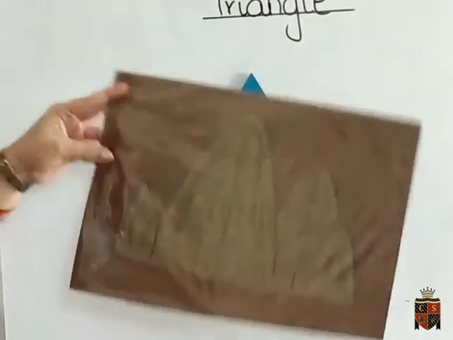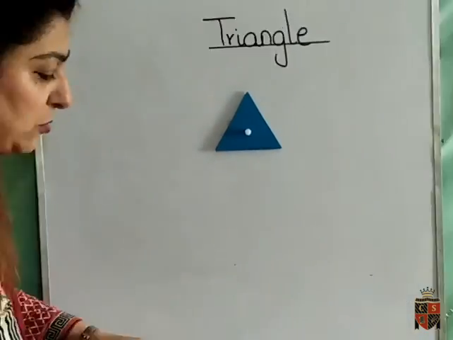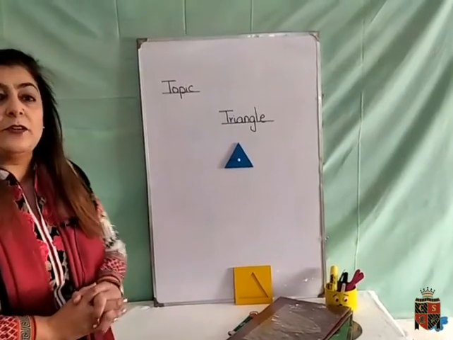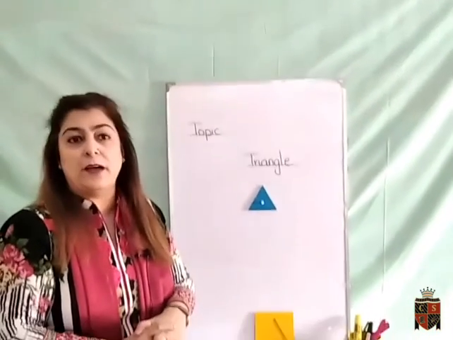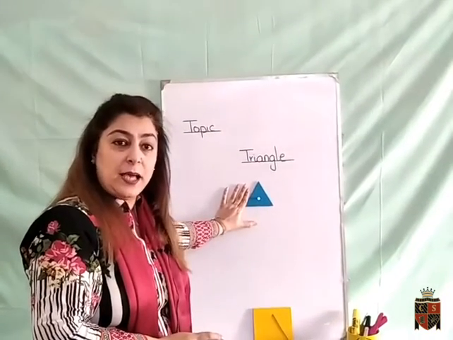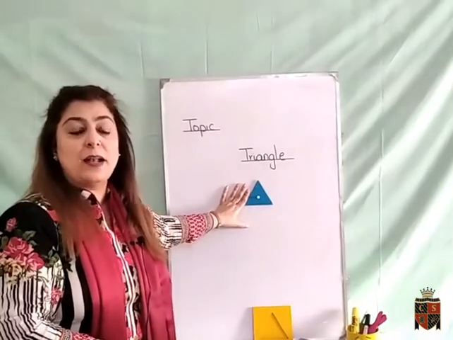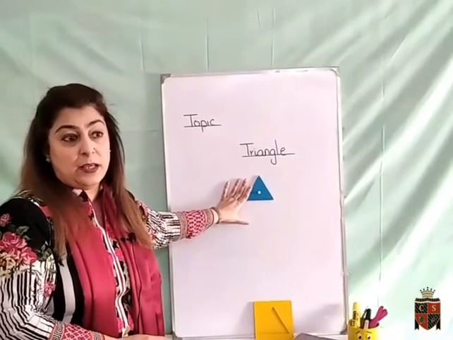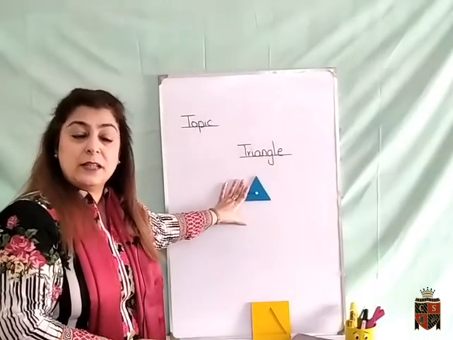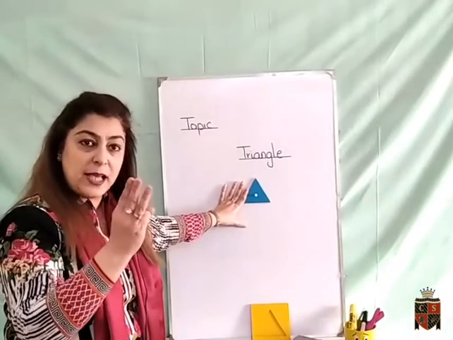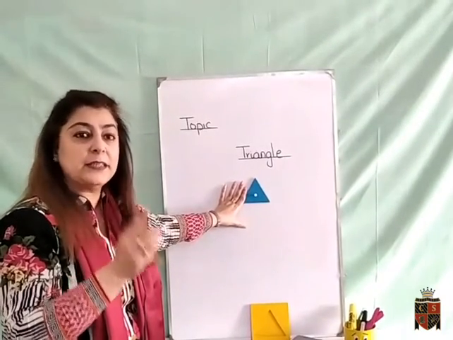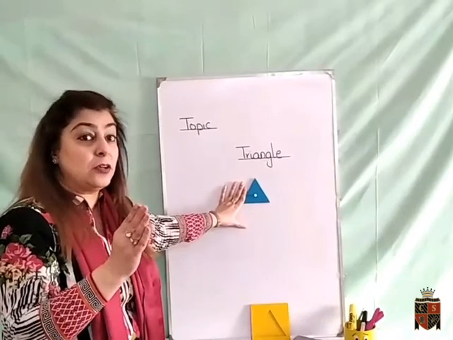Okay children, now you have understood and you have seen many pictures related to the triangle, and you know it very well that a triangle has 3 sides and 3 corners. You have understood the concept of triangle. Remember this thing, that a triangle has 3 sides and 3 corners.